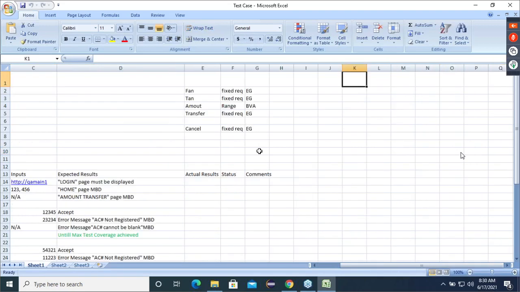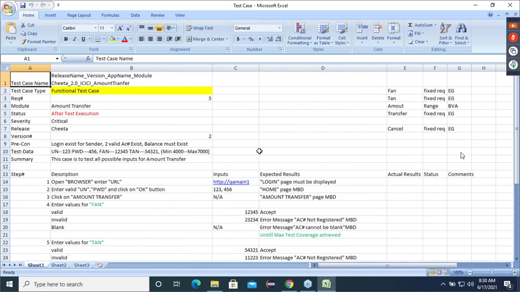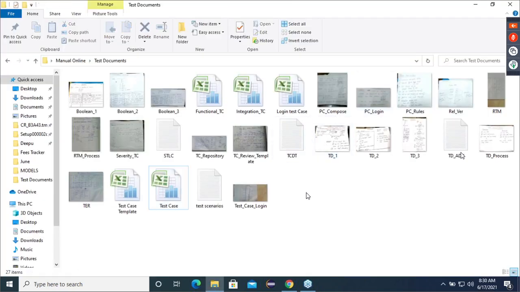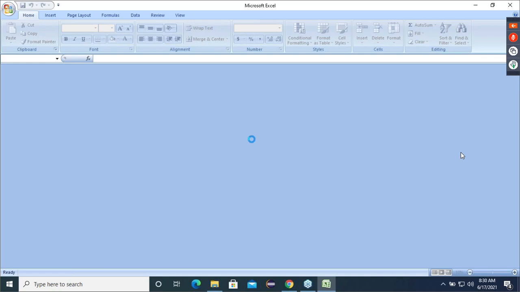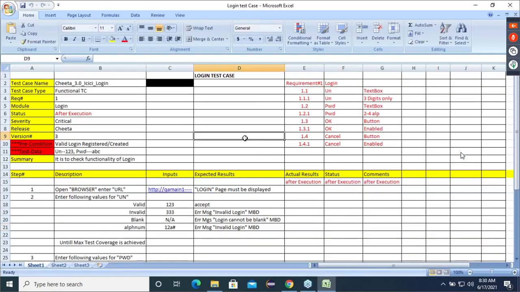Once the test cases are ready, the whole test execution process will be done only by referring to the test cases.